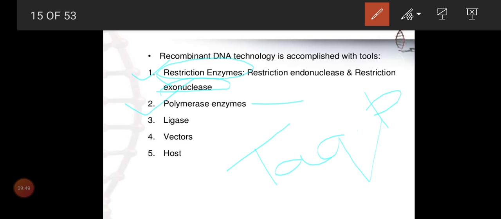We know archaebacteria can withstand high temperature. For example, the archaebacterium we learned in 11th standard, Thermus aquaticus, can withstand a high temperature, even 100 degrees Celsius or more. We do recombinant DNA and gene cloning in the laboratory.